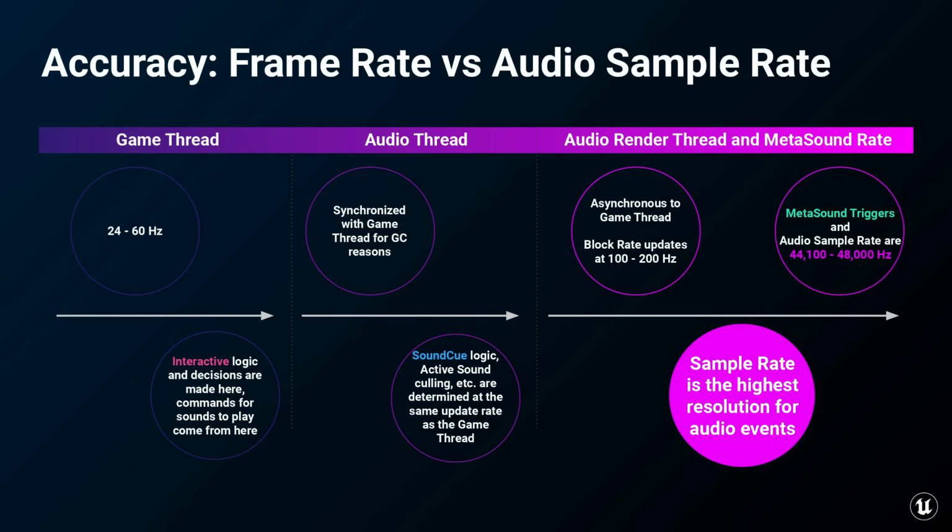As you can see here, video frame rate could be anywhere between 24 to 60 frames per second, depending on your project specs. Similarly, the audio logic thread, where sound cue timing is evaluated, is lockstep synchronized with the game thread for garbage collection purposes. This has posed a challenge to sound designers when creating machine guns with a higher rate of fire than the game thread update, or one where maybe the periodicities don't quite match up.